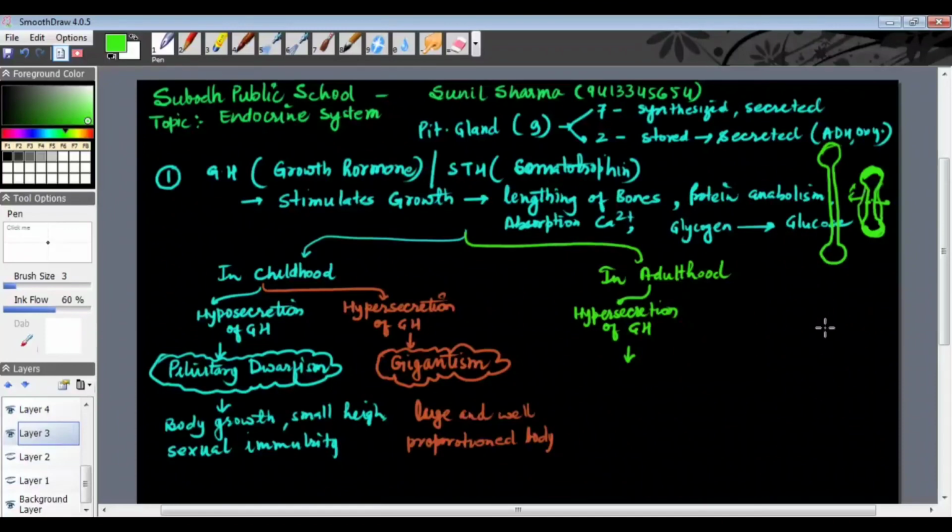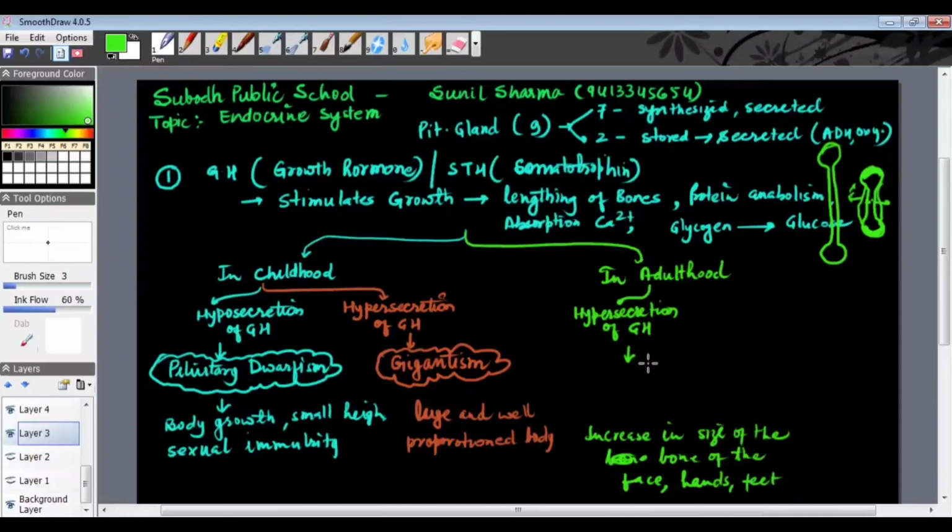So increase in the size of the bones of the face, hands or feet will be observed.